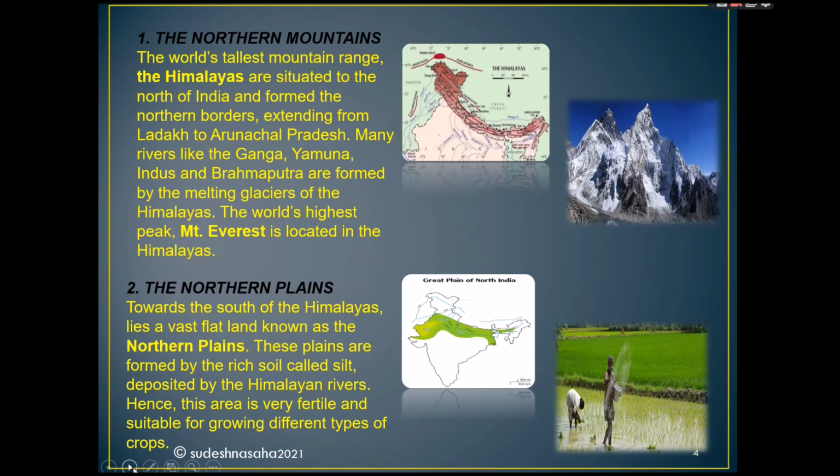Towards the south of the Himalayas lies a vast flat land known as the northern plains. These plains are formed by the rich soil called silt deposited by the Himalayan rivers. Hence, this area is very fertile and suitable for growing different types of crops.